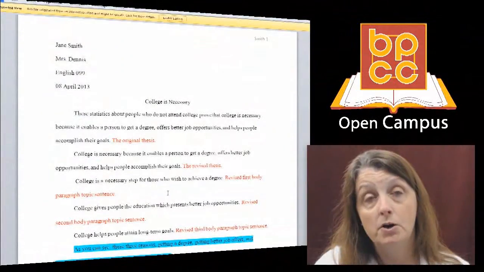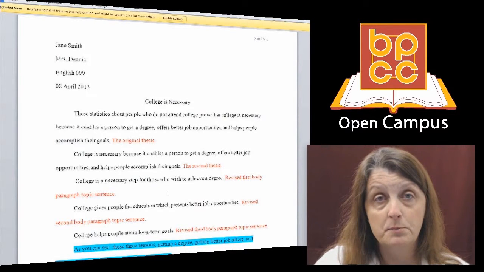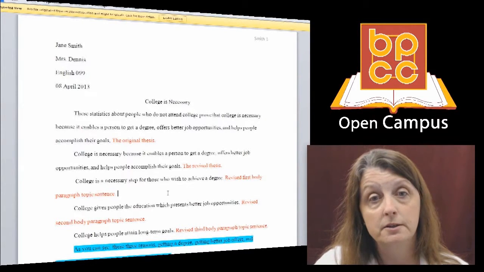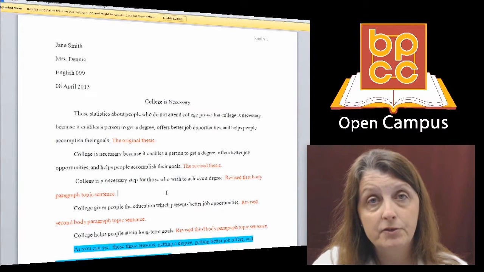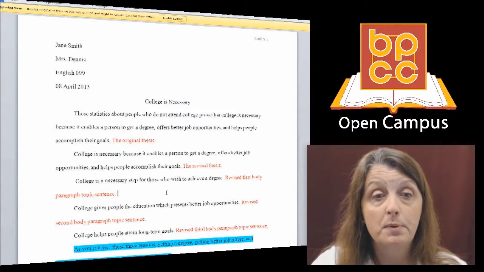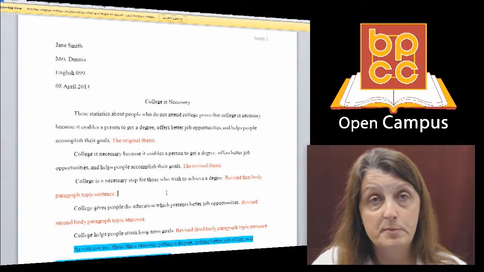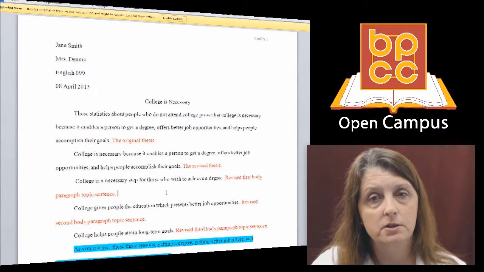Let's continue our discussion of revision of the sample student essay with the conclusion. Usually when I revise my conclusions, I like to have in front of me my final thesis statement, the revised body paragraph topic sentences, however many body paragraphs that is, and in this case there are 3. So let's review those very quickly before we go into the conclusion.